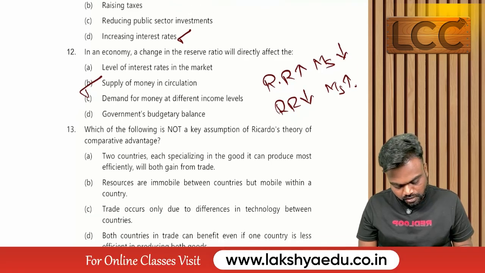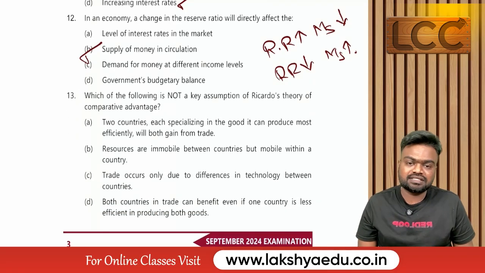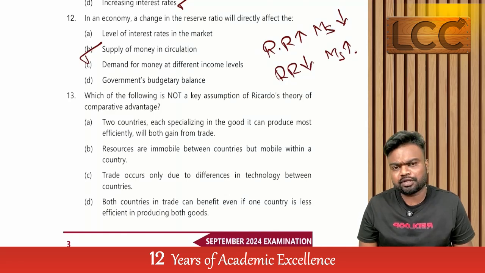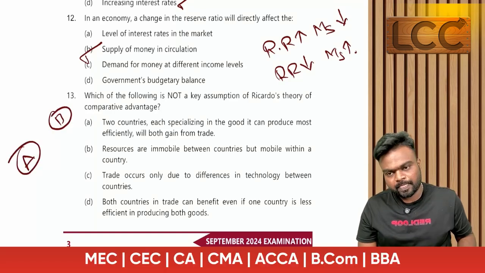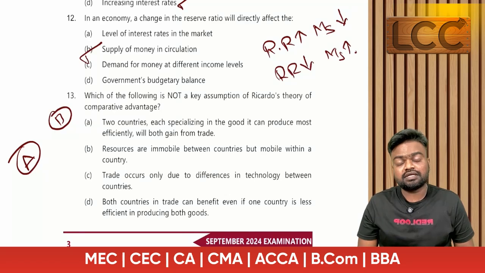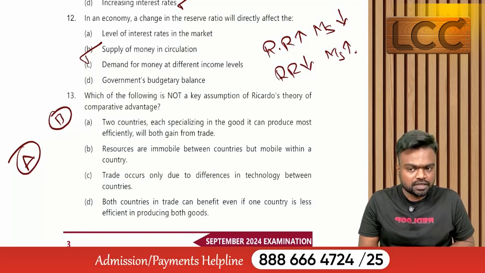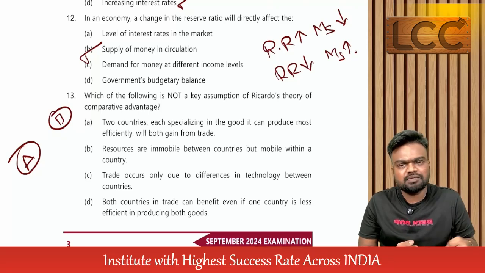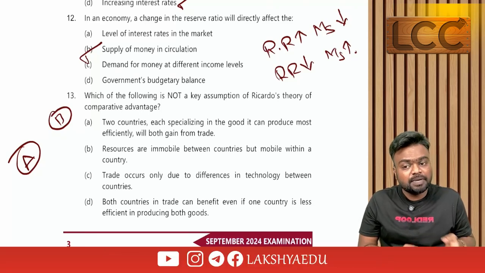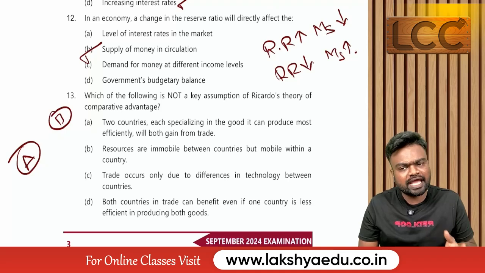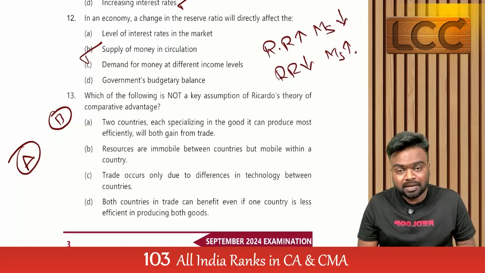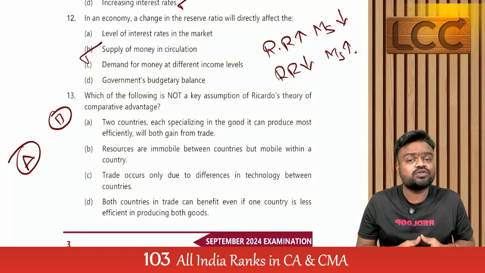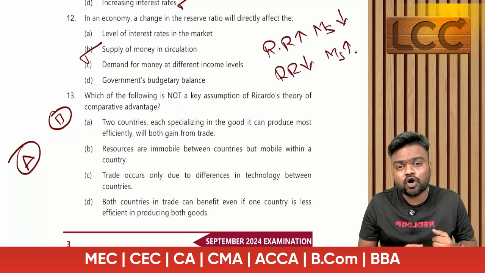Option B. Which of the following is not a key assumption of Ricardo's theory of comparative advantage? Sir, what is comparative advantage? There are two countries, A and B. In the case of absolute advantage, trade happens when A is good at one good and B is good at another good, so A will purchase from B and B will purchase from A. But with comparative advantage, A is very good at producing both goods, while country B is not good at producing either. Still, Ricardo says trade is going to happen on what basis? On the basis of opportunity cost.